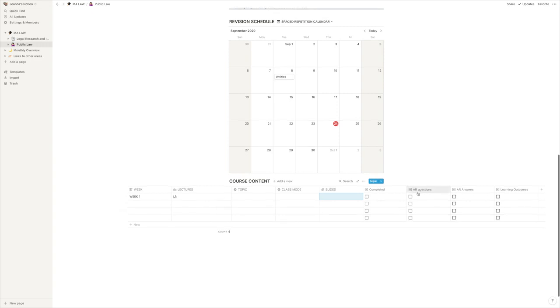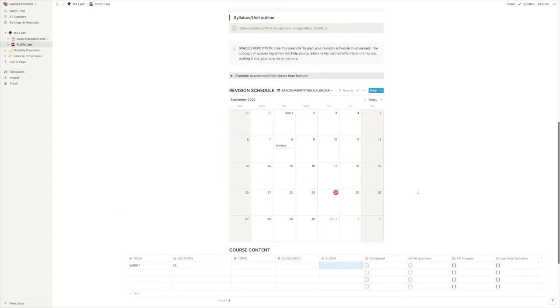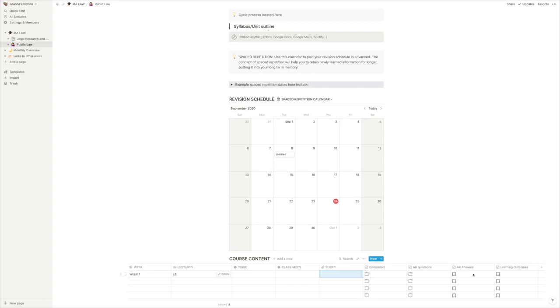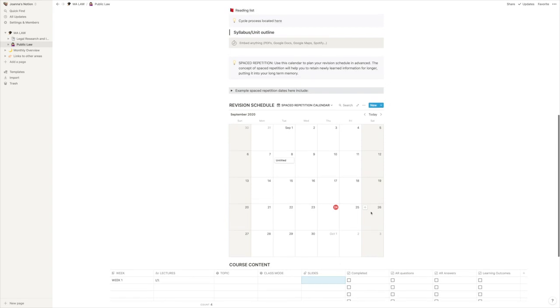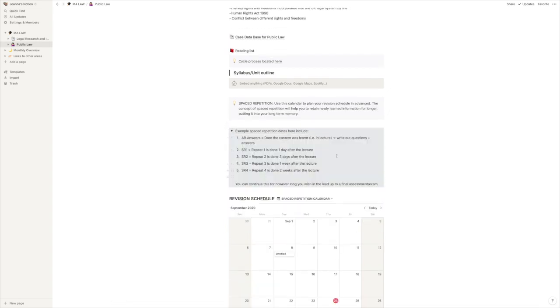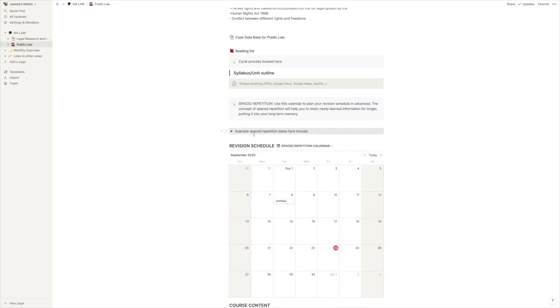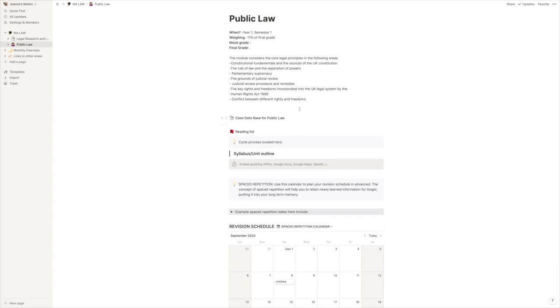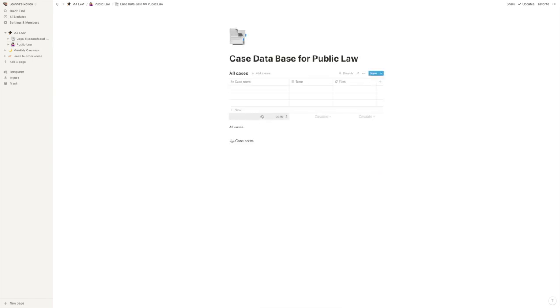ARs, which is your spaced repetition questions, active recall questions, and active recall answers, and whether I've gone through the learning outcomes. And then the girl that was doing this template, she also included kind of the spaced repetition dates, which is absolutely brilliant. If I find it, I will link it down below. And now here's some of my own stuff I added to it. So this is the case database. So essentially it's another table where I'll be writing the case name for public law, the topic that it relates to, and I'll be attaching the file.